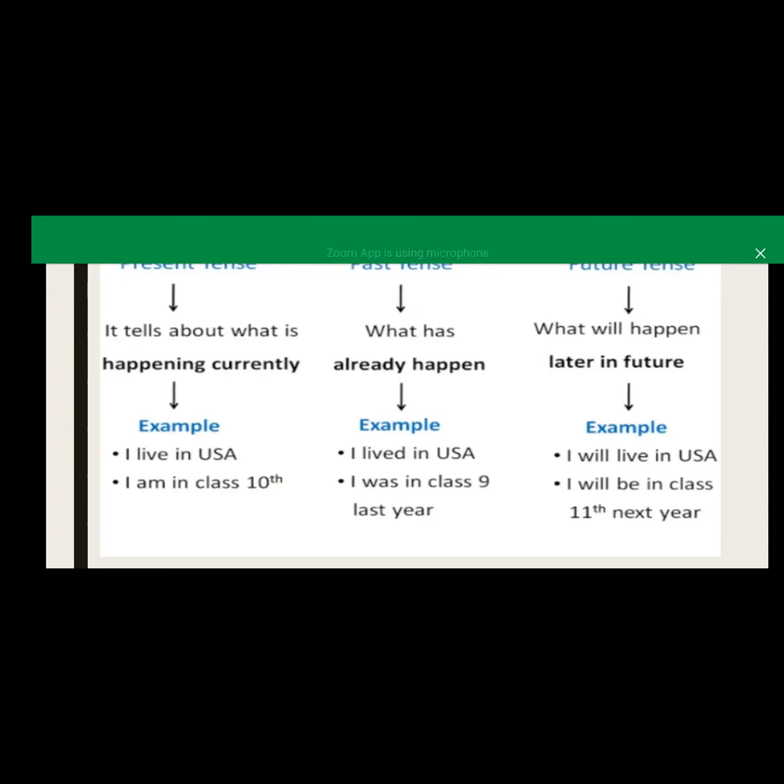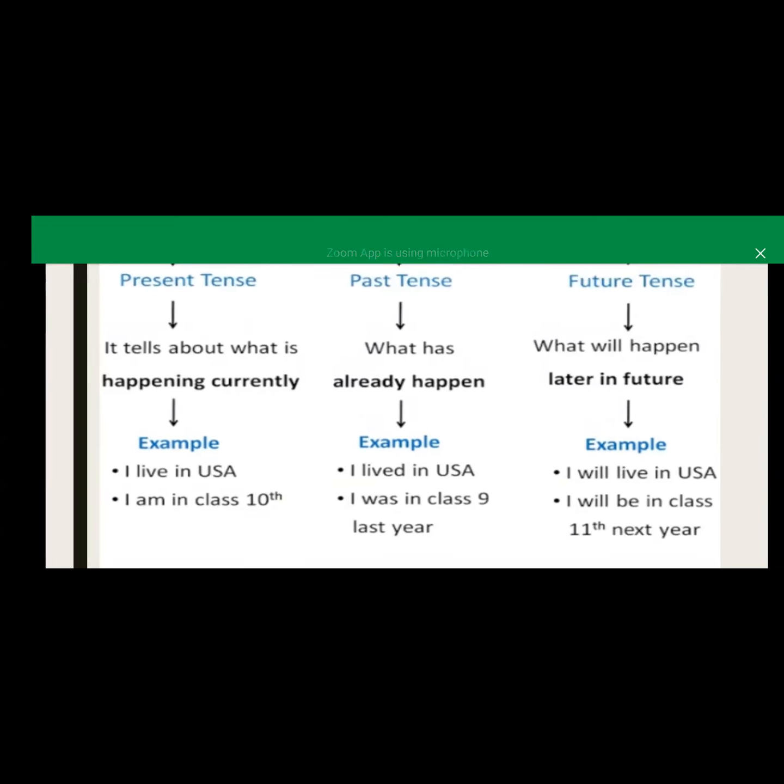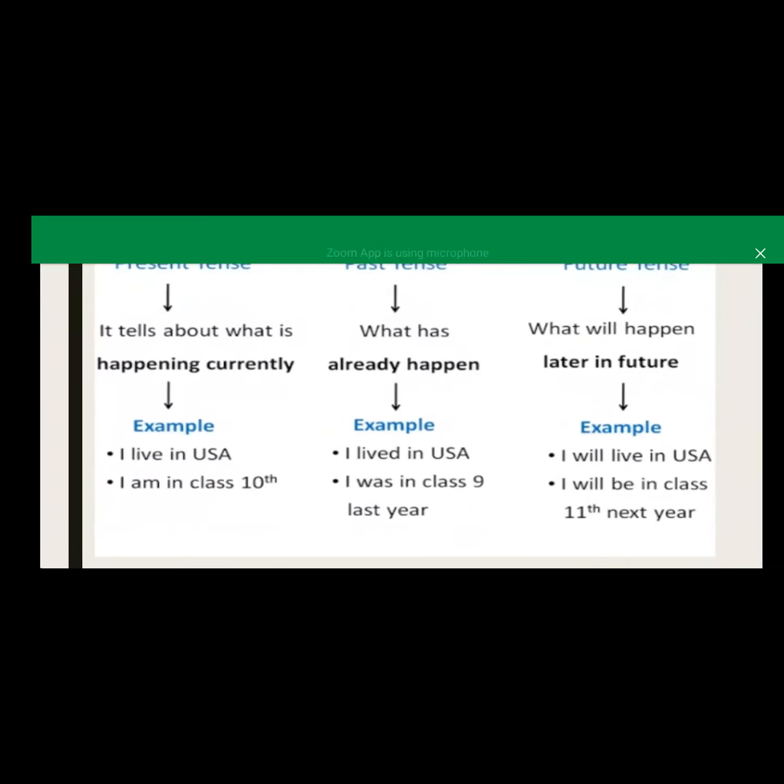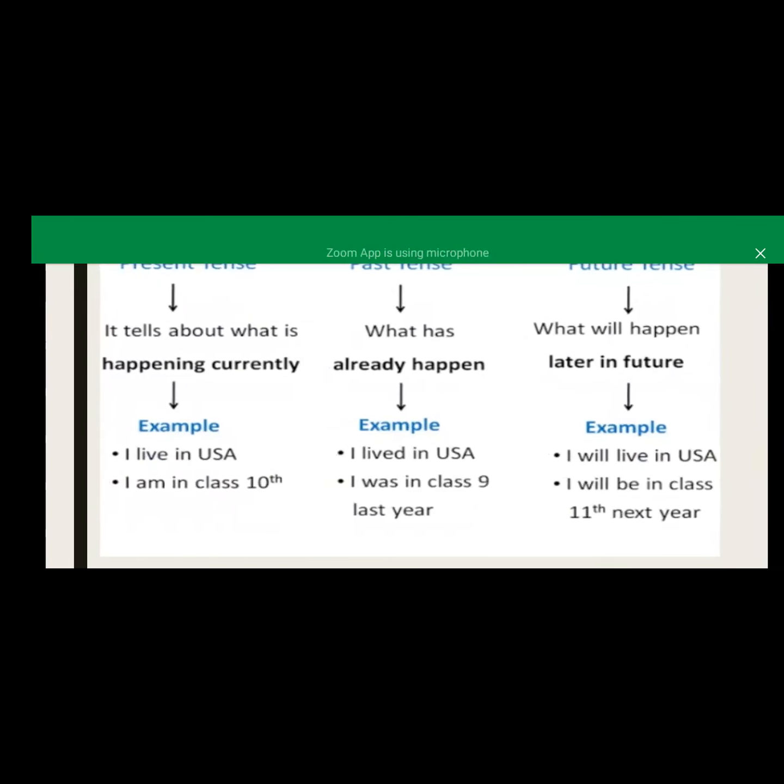So how is it continuous tense? Here there is no presence of a main verb. Main verbs are, for example, play, go, went. So the main verb is not present here. We are only using the helping verb as our verb. So here we are using was in the sentence.